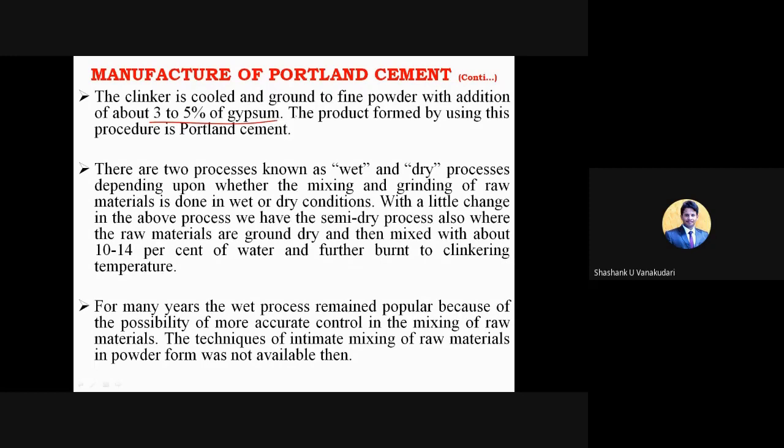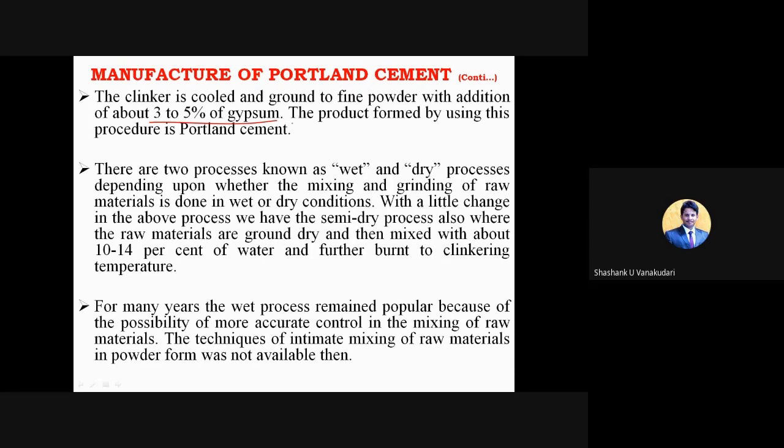After heating those two raw materials, argillaceous material and calcareous materials, up to 1300 degrees Celsius to 1500 degrees Celsius, after the clinker is cooled, we need to add 3 to 5% of gypsum. The main reason to add this gypsum is that it gives proper binding between all the particles of the cement.